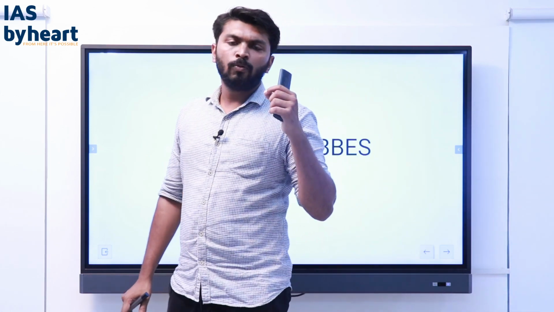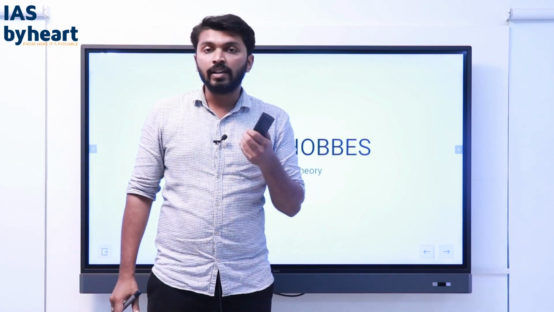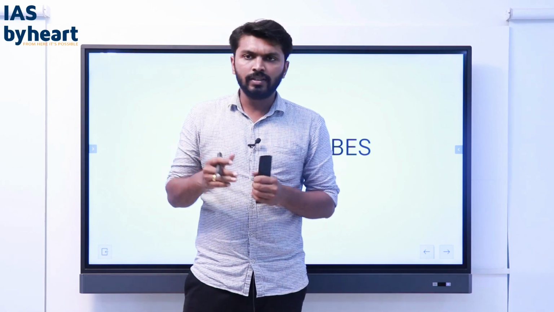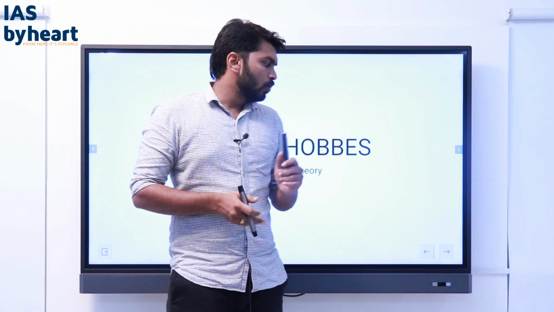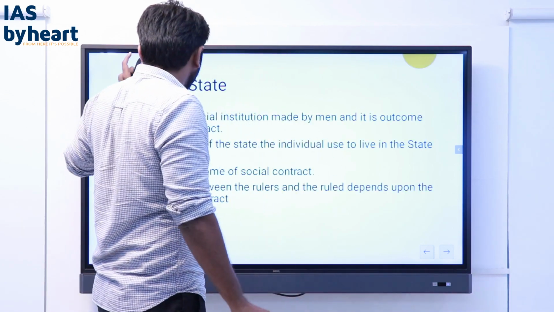Social contract theory of what? Of state. How a state was created, how a state came into existence. What is a state? State, that is, government. It is nothing but government. So this theory explains the origins of state.